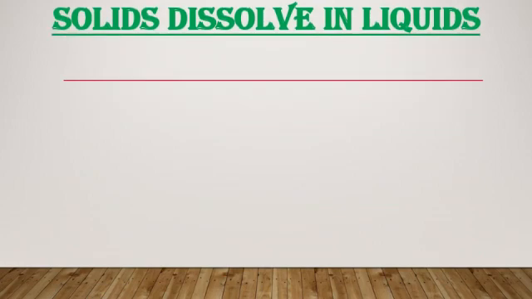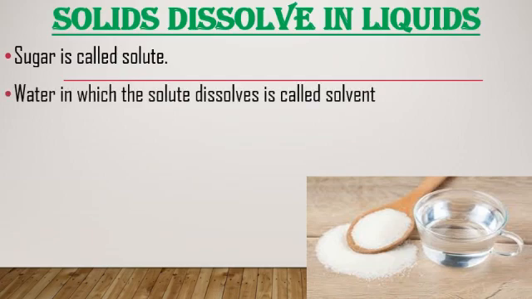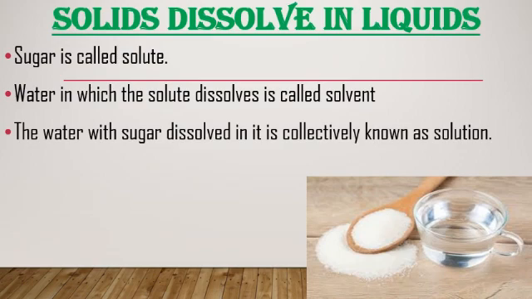Solid dissolves in liquid. Some of the solids also dissolve in liquid. Like sugar. Sugar is a solid, when you put sugar in water, it gets completely dissolved in water. You cannot see the sugar crystals at all, right? So here sugar is called the solute. Water in which the solute dissolves is known as solvent. The water with sugar dissolved in it is collectively known as solution.